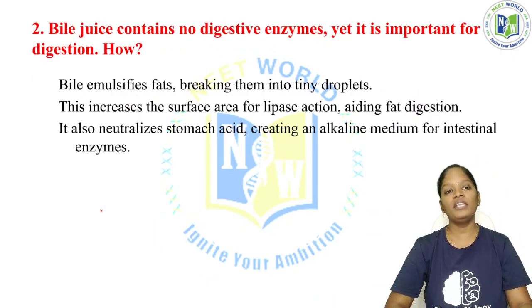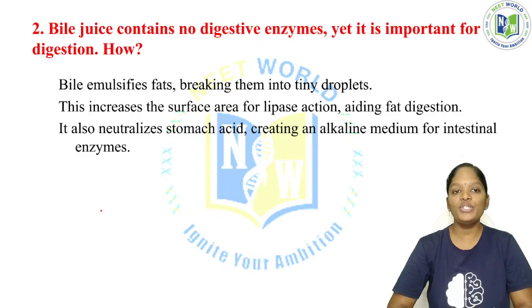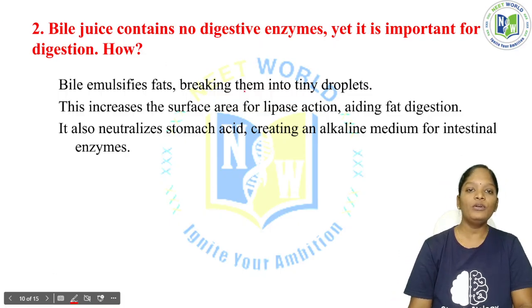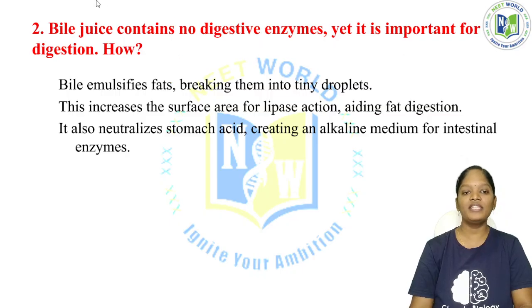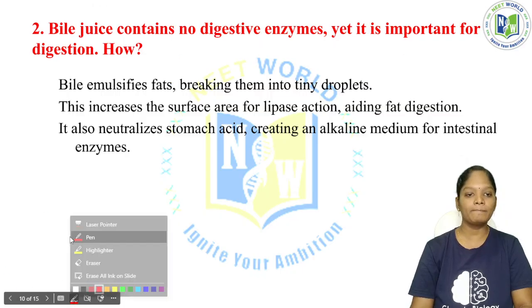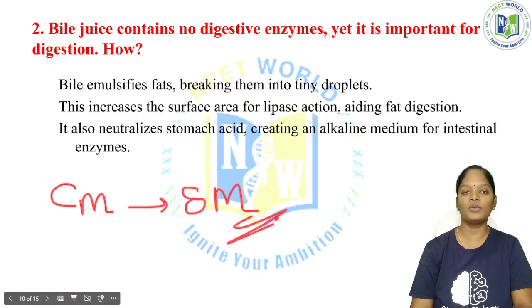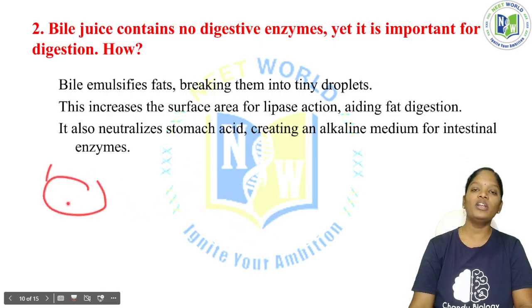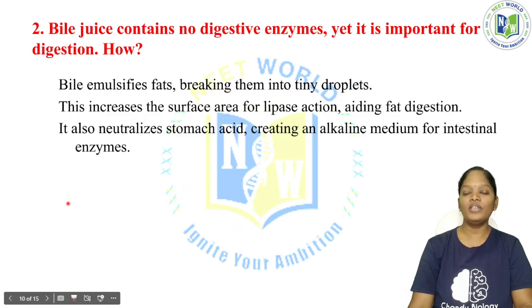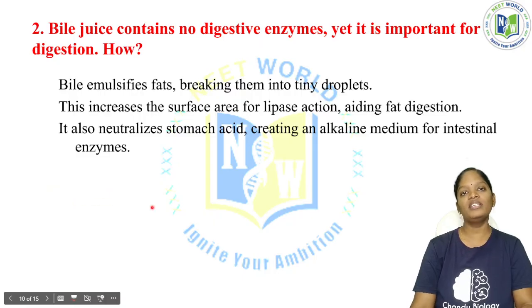Okay, now the second question will be bile juice. Bile juice contains no digestive enzymes, yet it is important for digestion. How? See here, we know what is meant by digestion. Digestion means there will be the breakdown of complex molecules into simpler molecules. This is called the digestion process. Complex molecules are not directly absorbed by the cells, so first they have to be broken down, and after they are converted into smaller molecules, they are easily absorbed by all the cells.